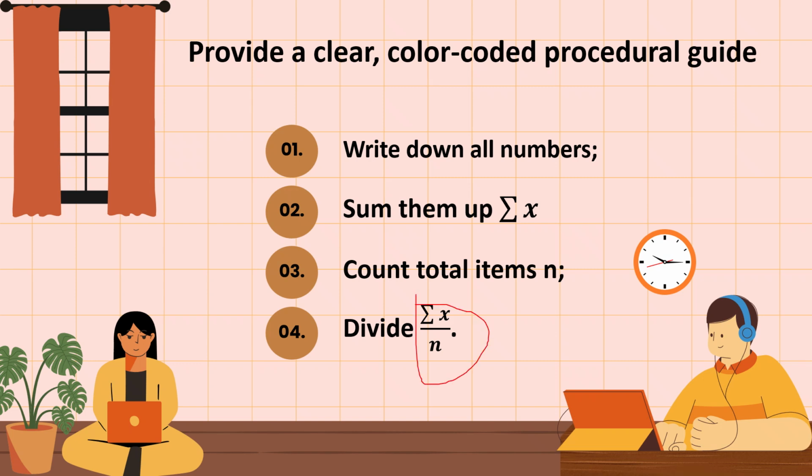So this is our formula in finding the mean: mean is equal to the sum of x over n. Or in other words, the total of the data divided by the number of items.